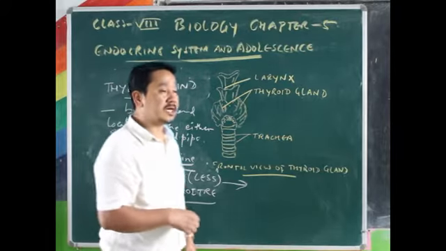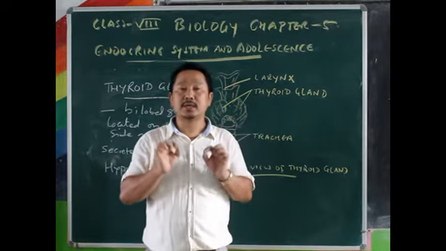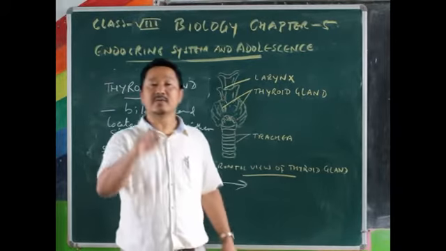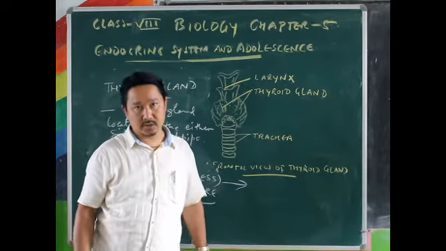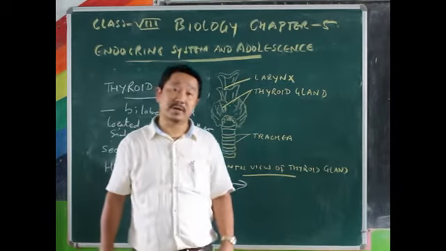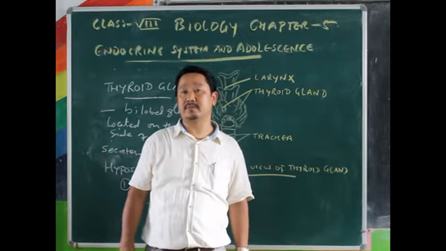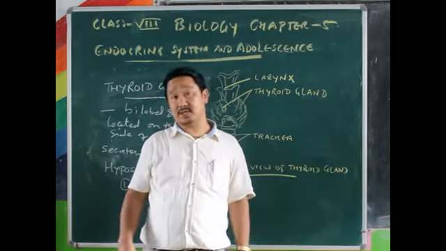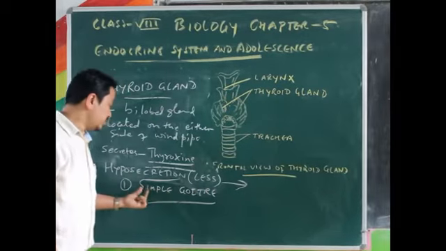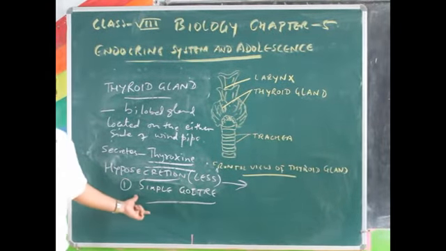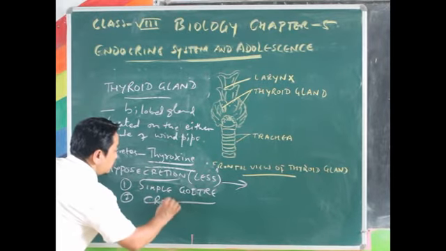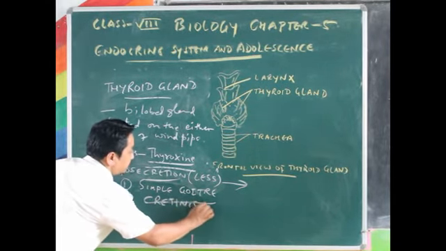That's why we need to have iodized salt. We commonly get this iodine from salt itself, which is the iodized salt. This iodized salt is recommended even by the health department of the state and central government as well. So iodized salt is very important for controlling this problem. The first one, as we have discussed, is simple goiter. Second, we have cretinism.